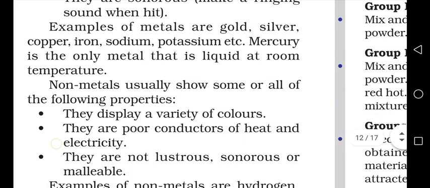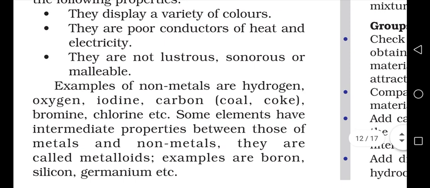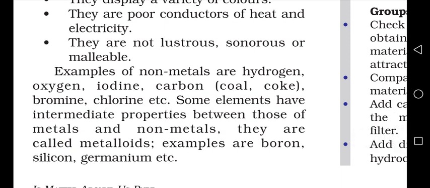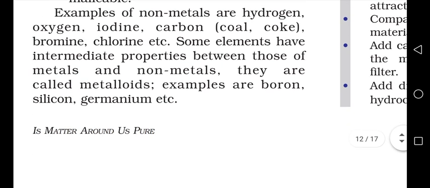Then what are the properties of non-metals? Let us see. Non-metals display a wide variety of colors, and compared to metals, they are poor conductors of heat and electricity. They are not lustrous, not sonorous, not malleable, and not ductile. Examples of non-metals include hydrogen, oxygen, iodine, carbon, bromine, chlorine, phosphorus, sulfur, right? Usually gases are non-metals.